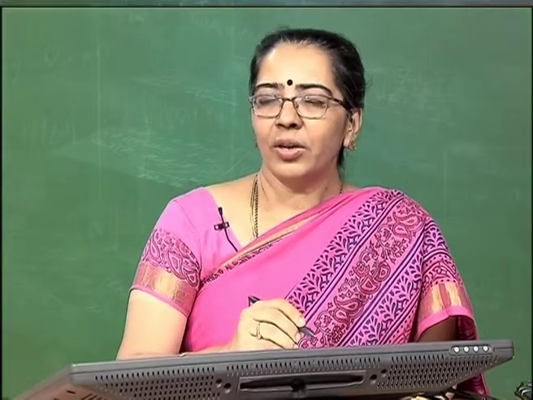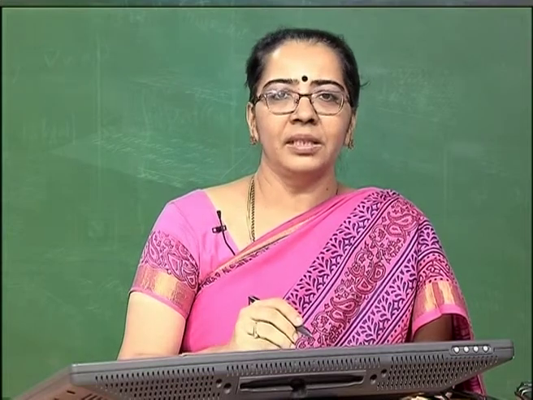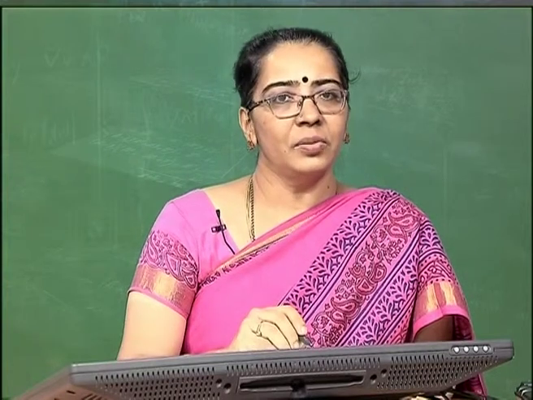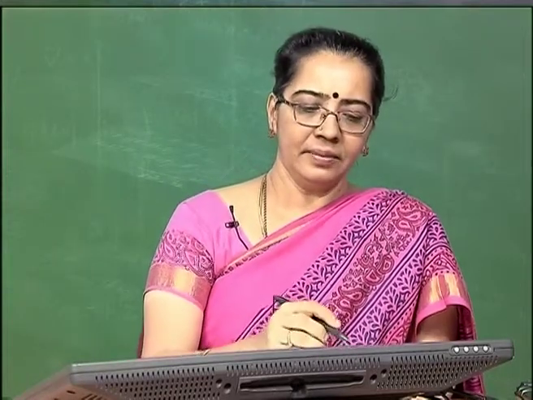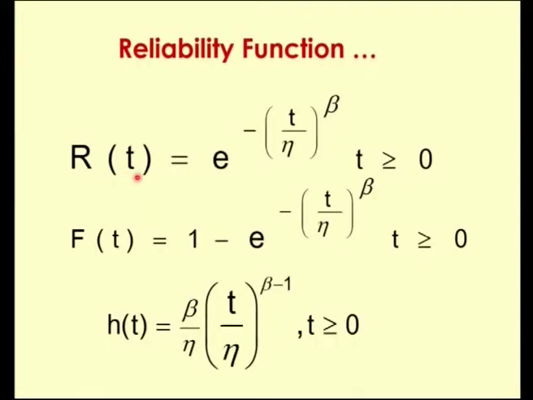The important functions associated with any random variable, namely the reliability function or survivor function, the cumulative distribution function, namely the CDF, and the hazard rate, are given here for this Weibull random variable. R of t is equal to e power minus (t by eta) whole power beta, valid when t is greater than or equal to 0.